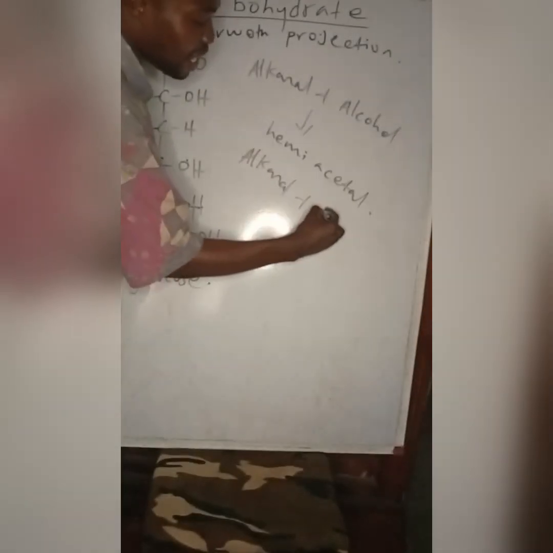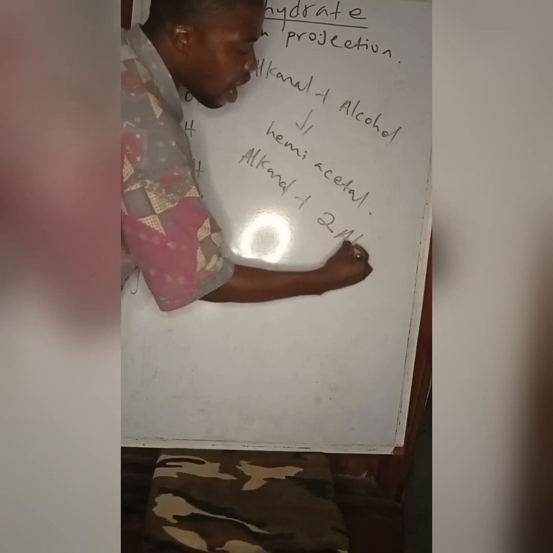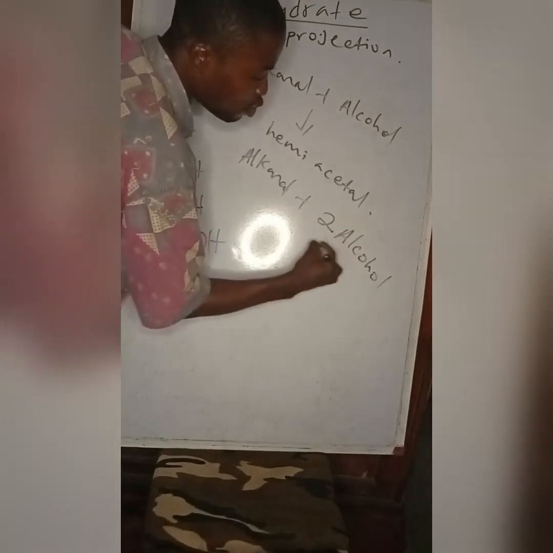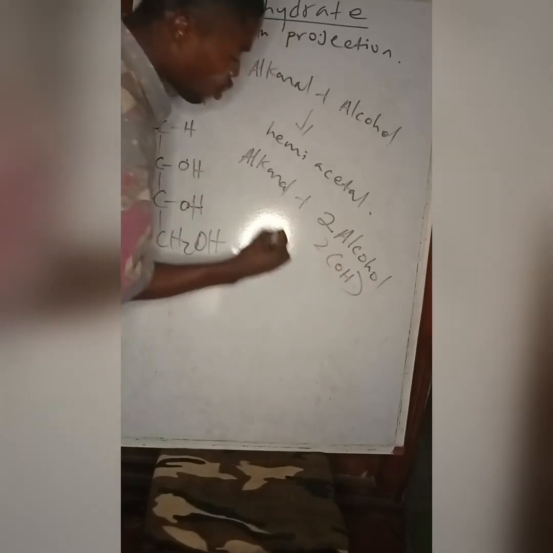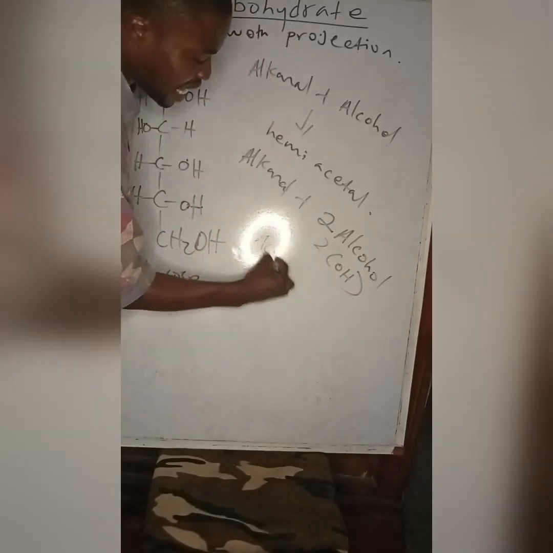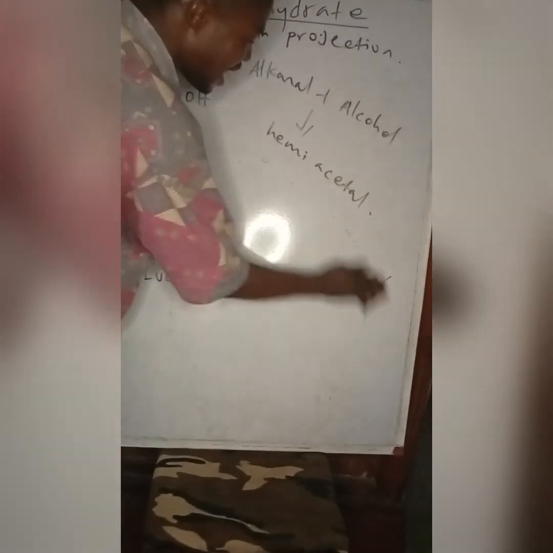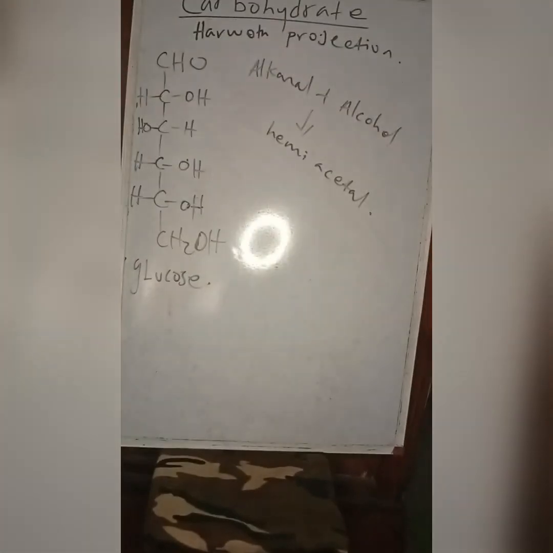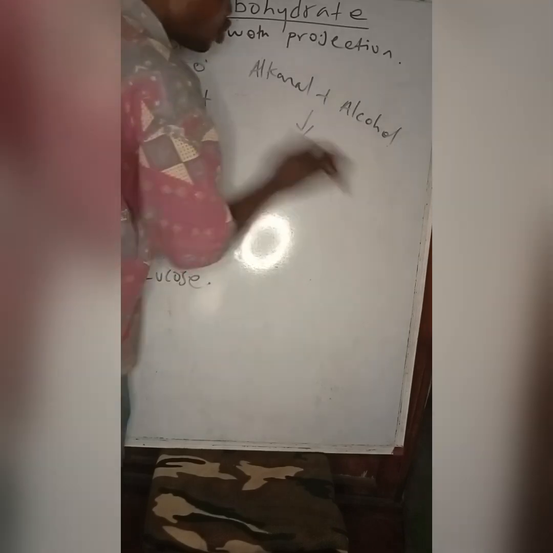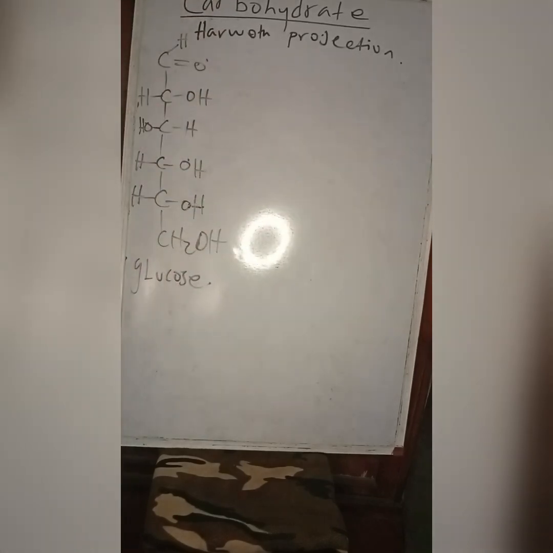But if aldehydes react with two molecules of alcohol, two OH groups, we get an acetal. So one is hemiacetal, one is acetal. Our form of glucose is the hemiacetal form. What I'll tell you is that this OH, in this manner, is more like an addition reaction.